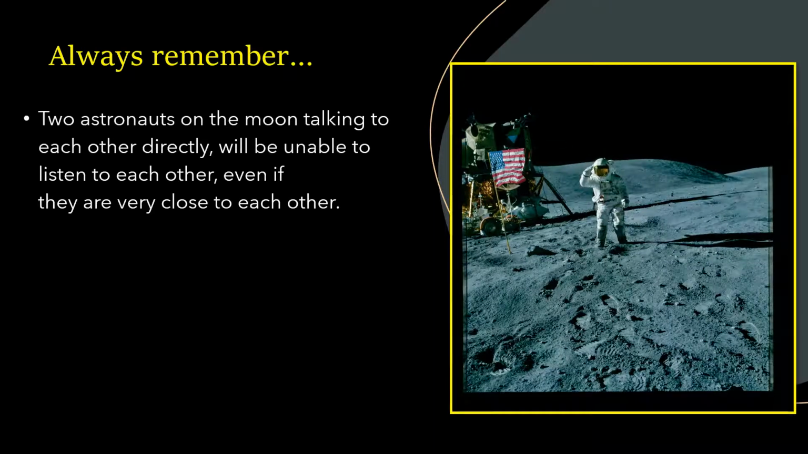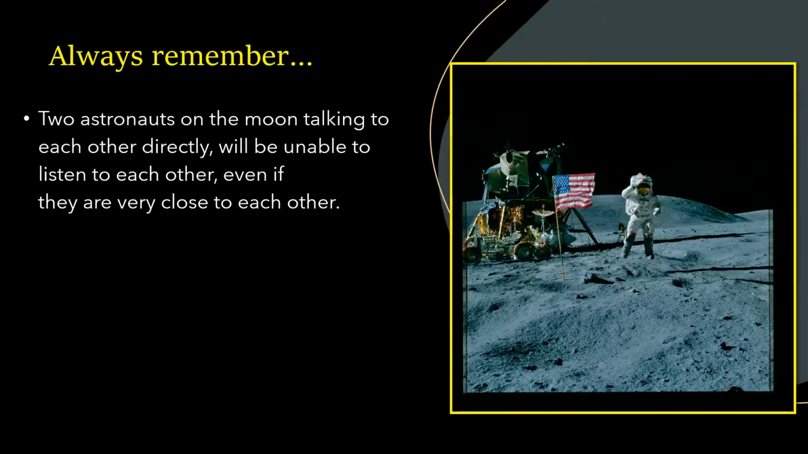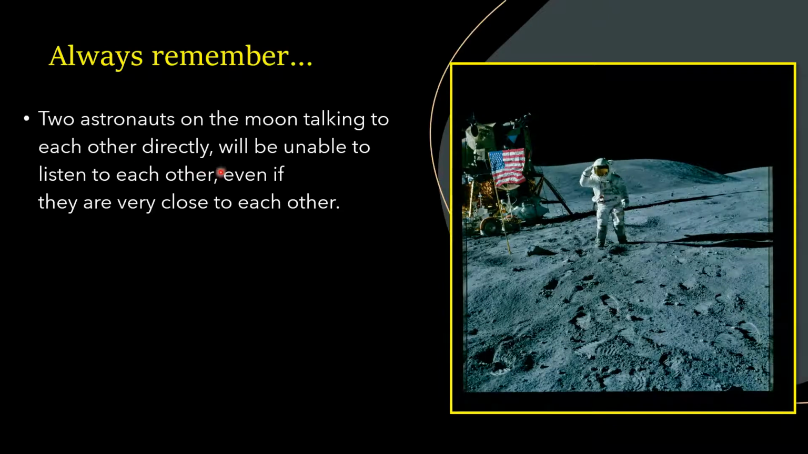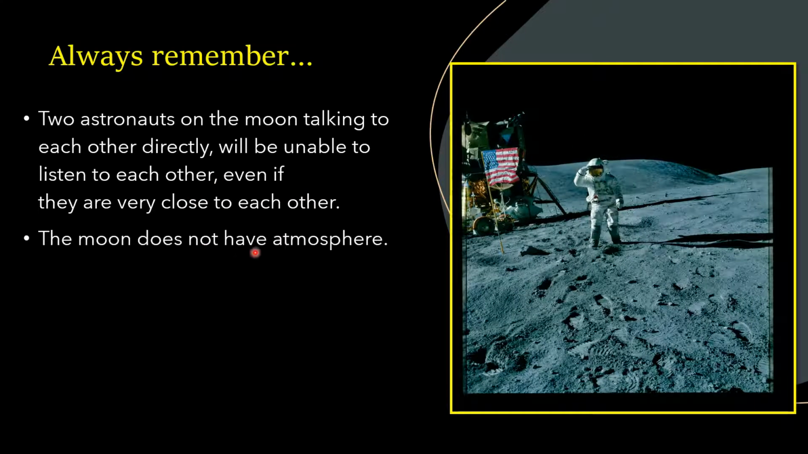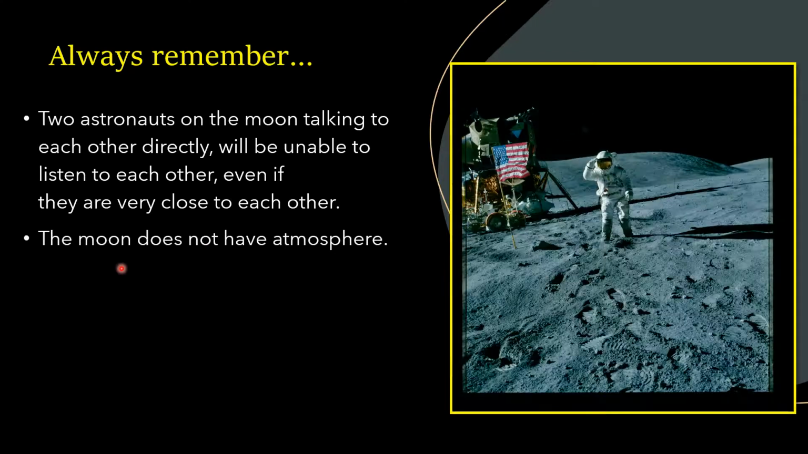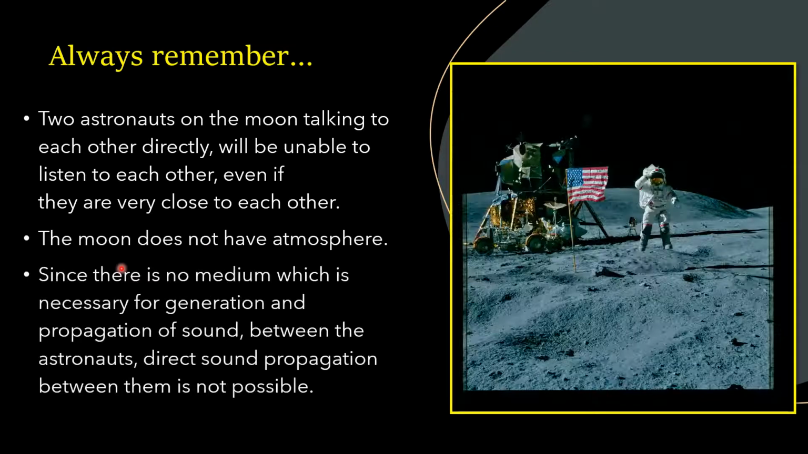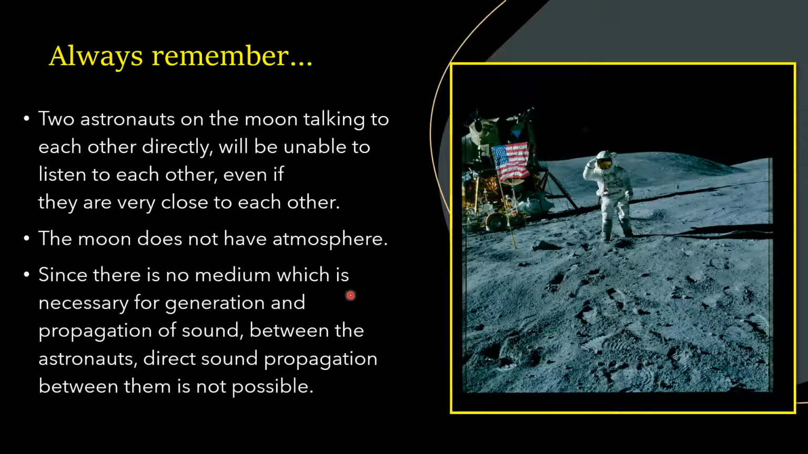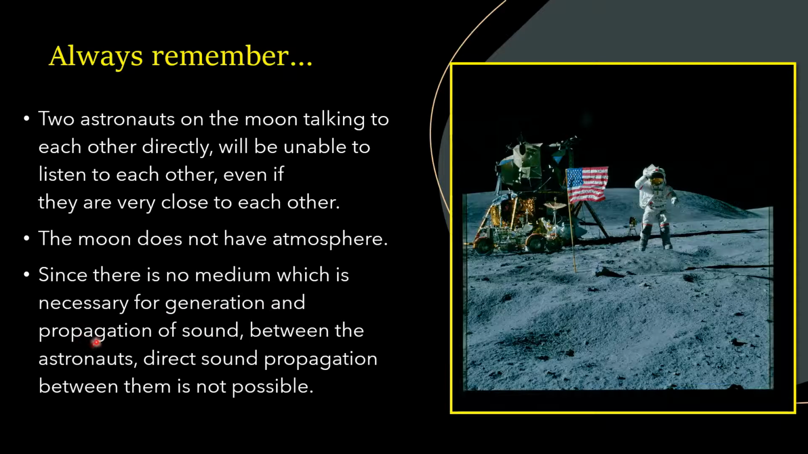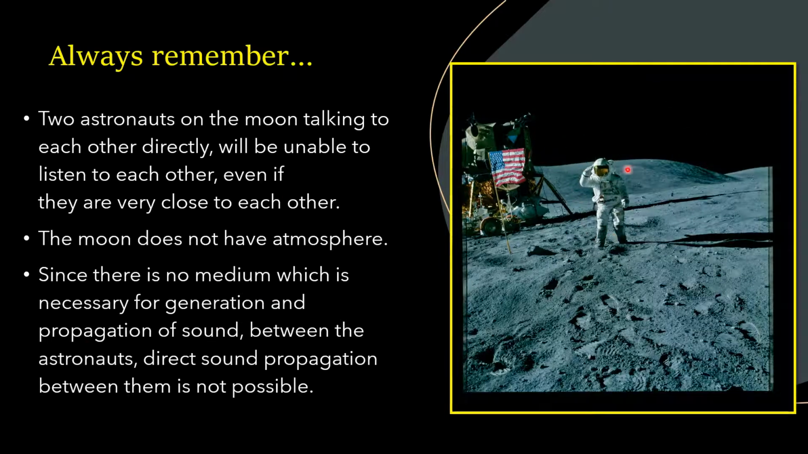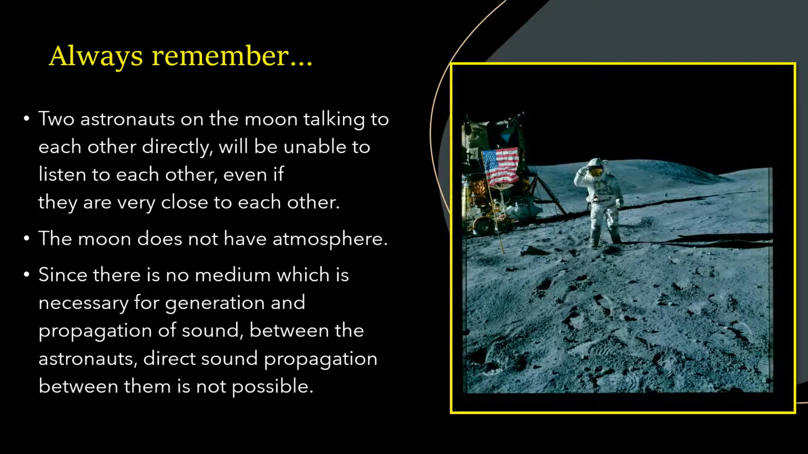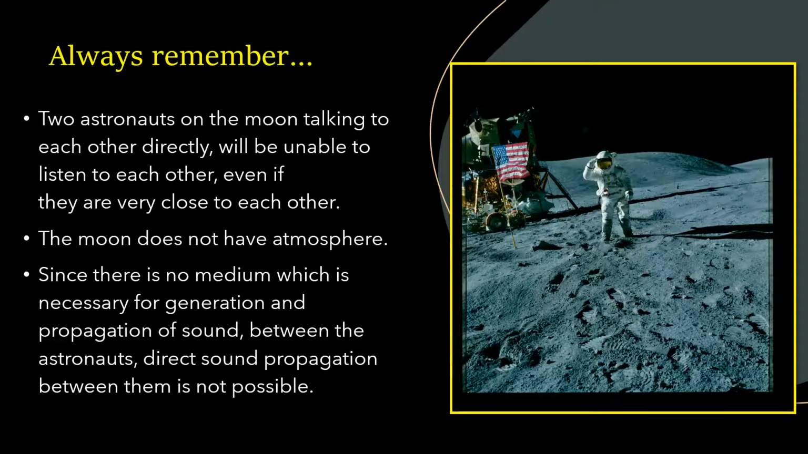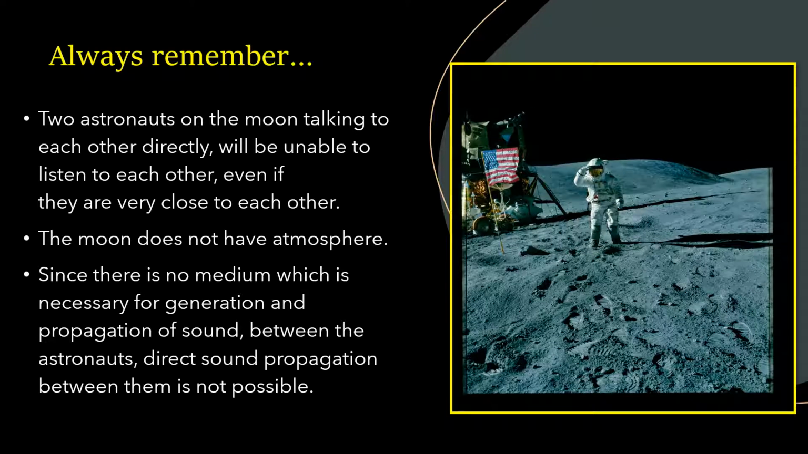Children, always remember this. Imagine two astronauts on the moon talking to each other directly. Even if they are very close to each other, the moon, children, does not have an atmosphere, which means there is no air on the moon. Since there is no medium necessary for generating as well as propagation of sound, they cannot hear anything between them, since there is no medium to help the sound travel and reach the other person's ears.